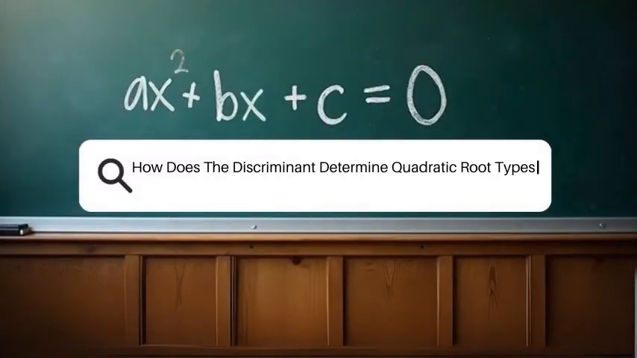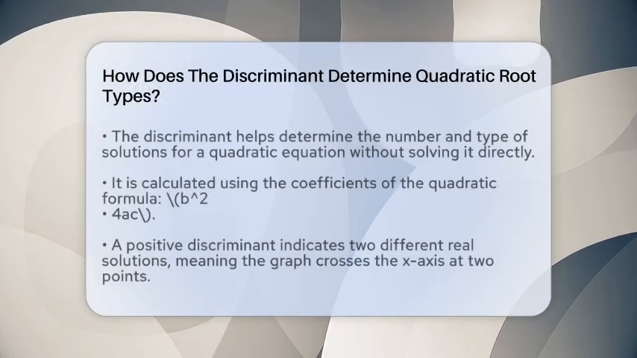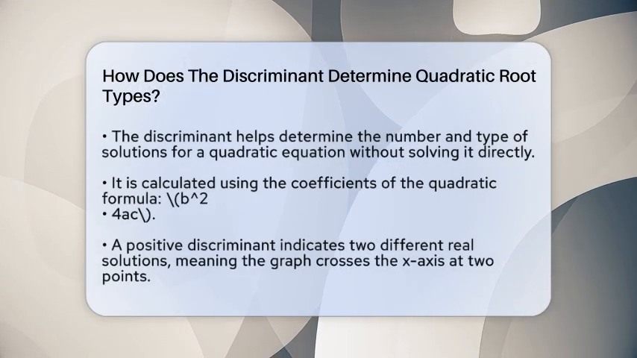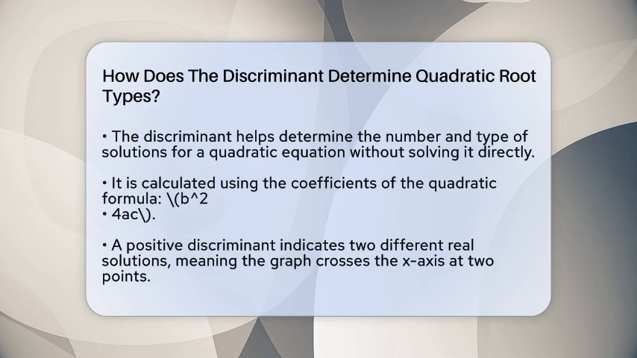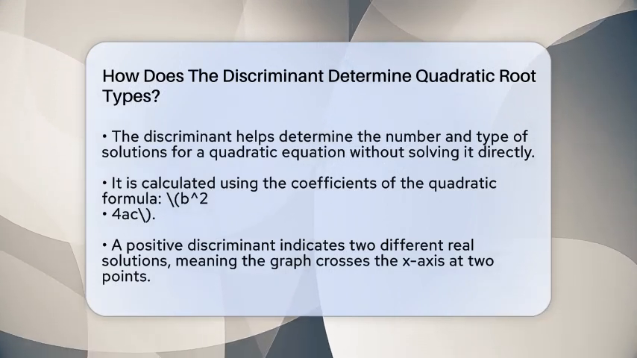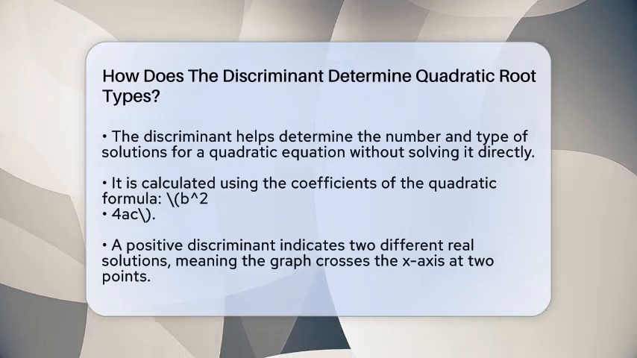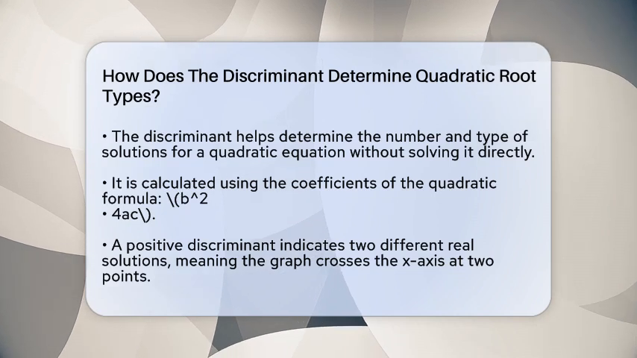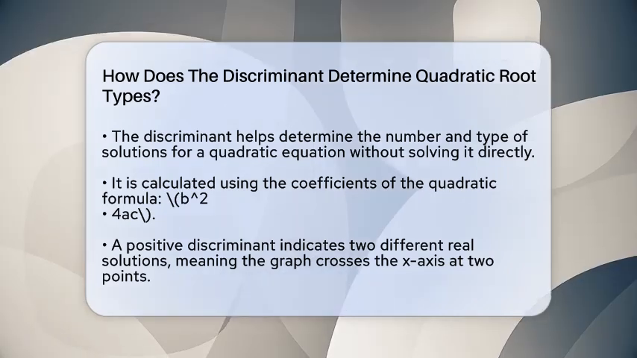How does the discriminant determine quadratic root types? Imagine you're trying to figure out how many solutions a quadratic equation has without actually solving it. That's where the discriminant comes into play. The discriminant is a special number inside the quadratic formula that helps us see the nature of the roots.